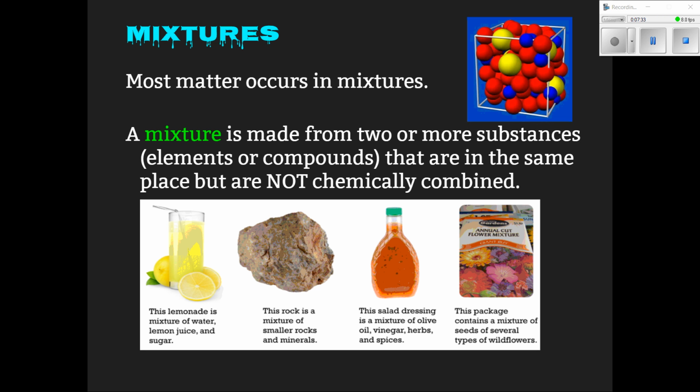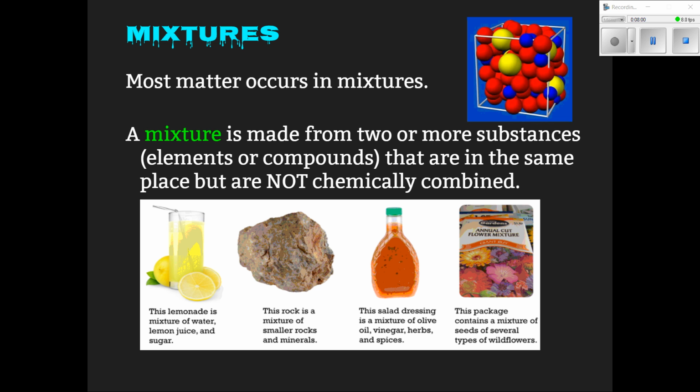There's lemonade. It's a mixture of water, lemon juice, and sugar. A rock, if you look closely at this rock and many of the rocks that you'll see outside, you'll notice that there are very different things in that rock. You might see spots or lines of different color. That is a mixture because they haven't totally chemically bonded. You can still recognize the pieces of different substances in that rock.